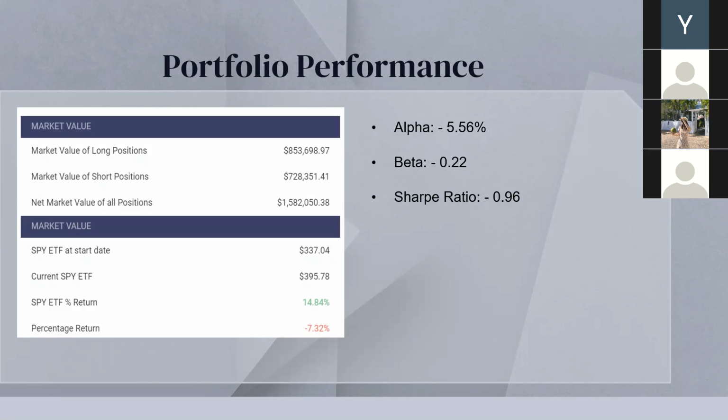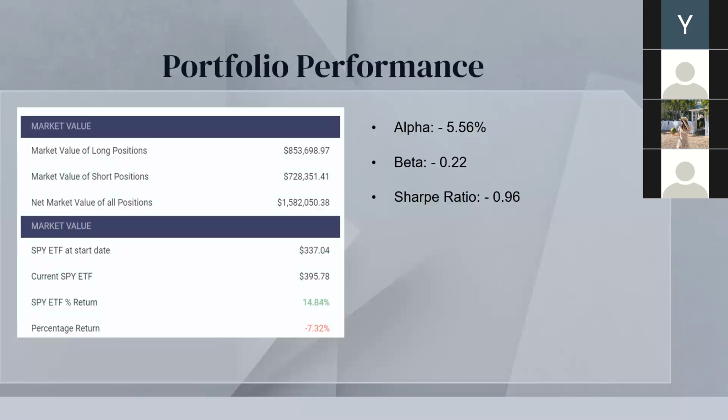Now, I will introduce the portfolio performance part. Until March 30th, the total market value of our position is $1,582,050. The beta of our portfolio is close to 0. This is because we try to diversify our portfolio and eliminate the systematic risk. The Sharpe ratio of our portfolio is also close to 0. This is due to our risk-neutral strategy.